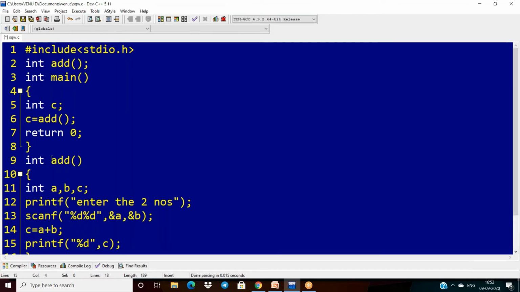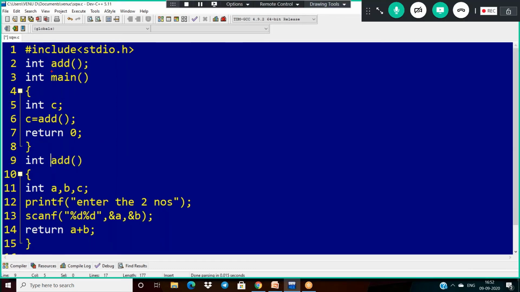Now I am taking the same thing here. But in this scenario, after reading the two numbers, I want to return their sum with a return statement here. Why? Because the function add's return type is integer. So that is why I'm taking integer here. Since it is integer, don't use any printf statement to print the result. We should pass the result. That is why I'm using return here.